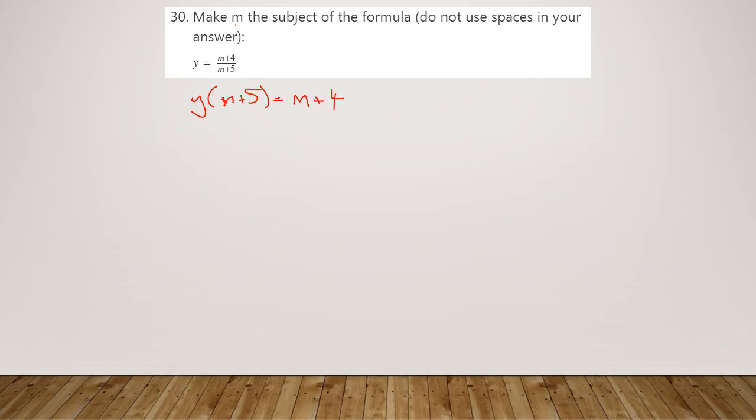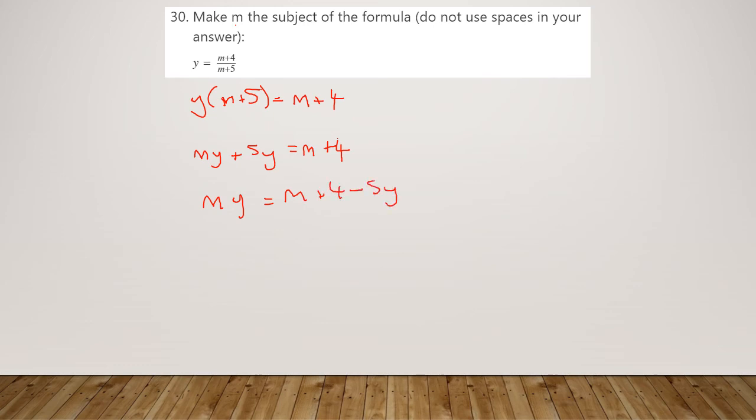Multiply out the brackets now, and we have my plus 5y equals m plus 4. And now we need to get our m terms onto one side of the formula and our other terms onto the other side of the formula. So let's take off 5y from both sides. So my equals m plus 4 minus 5y.